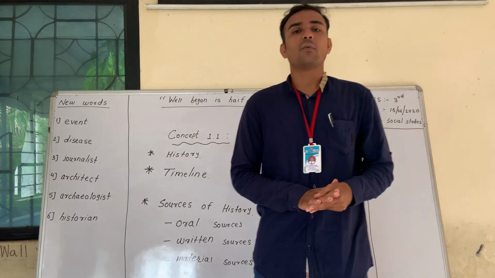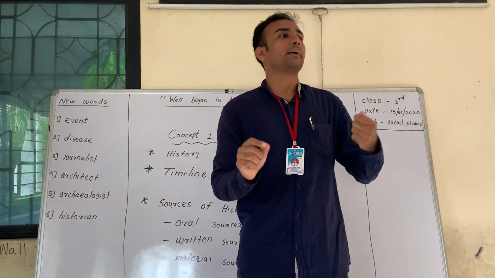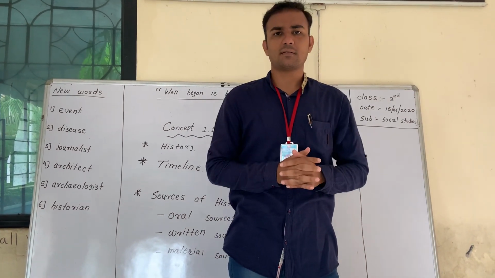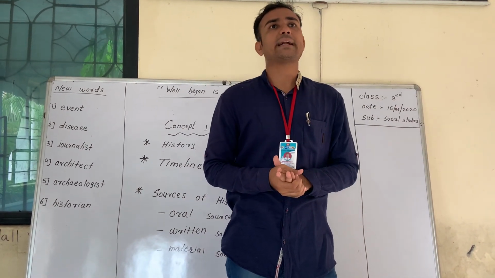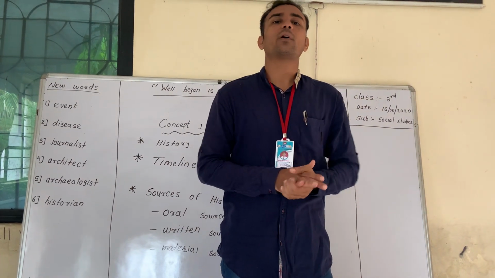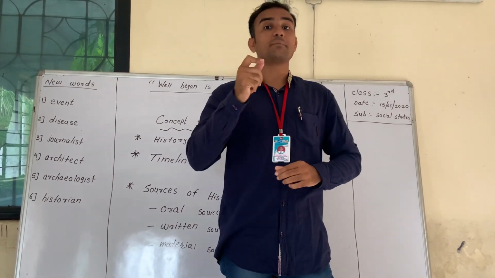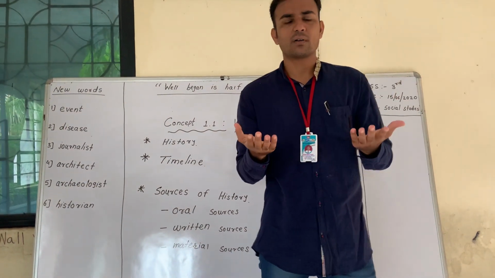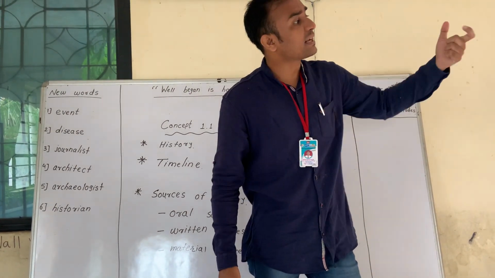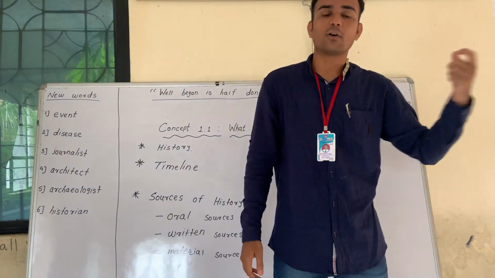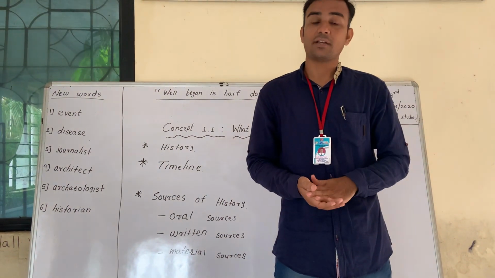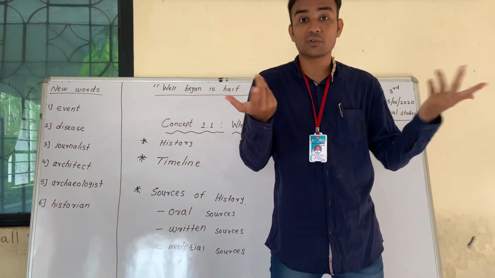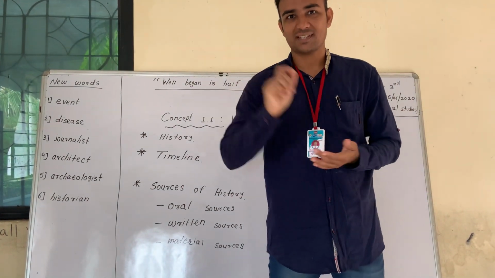Written sources, we got something written from the buildings. We have seen ancient age buildings like monuments. If you go to any fort, we find something written on the stones. Written means it is saying something about that particular building or material in the form of writing. Means we have got the history from which source? From written sources.